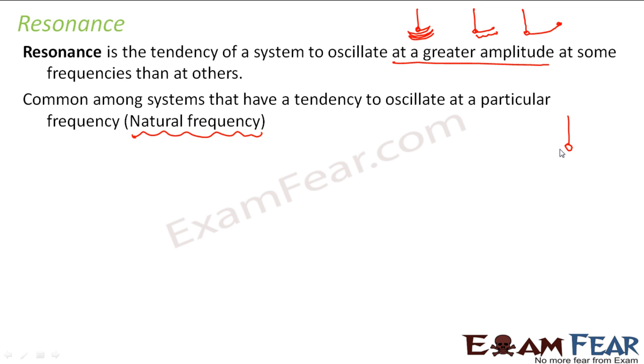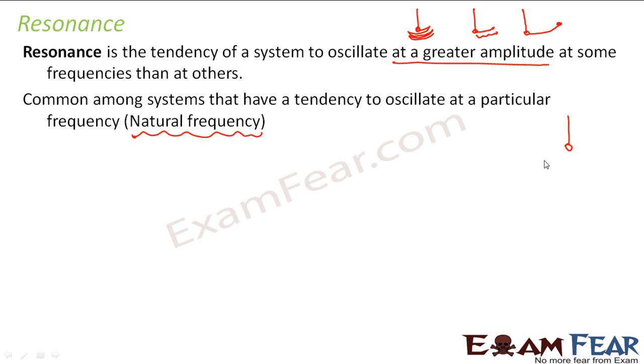Now let us suppose if I come back and if I start giving it a push such that I add up to the natural frequency. Let us suppose the natural frequency is that it should oscillate like this: 1, 2, 3, 4. Let us suppose this is the natural frequency, and let us suppose I come and I give a push to the bob of the pendulum at the same frequency.